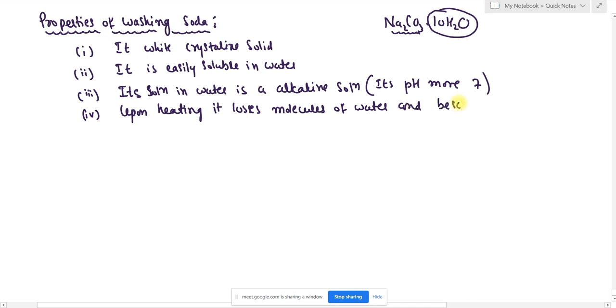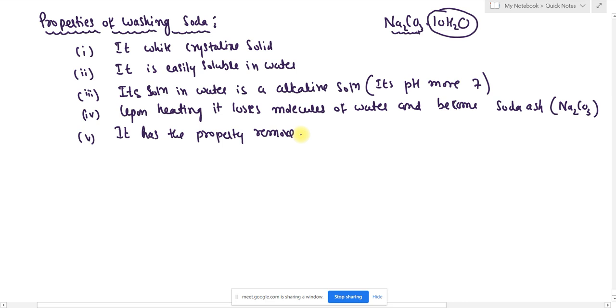So this is another important property. Next, the fifth property we are going to learn. It has the property to remove dirt from clothes.